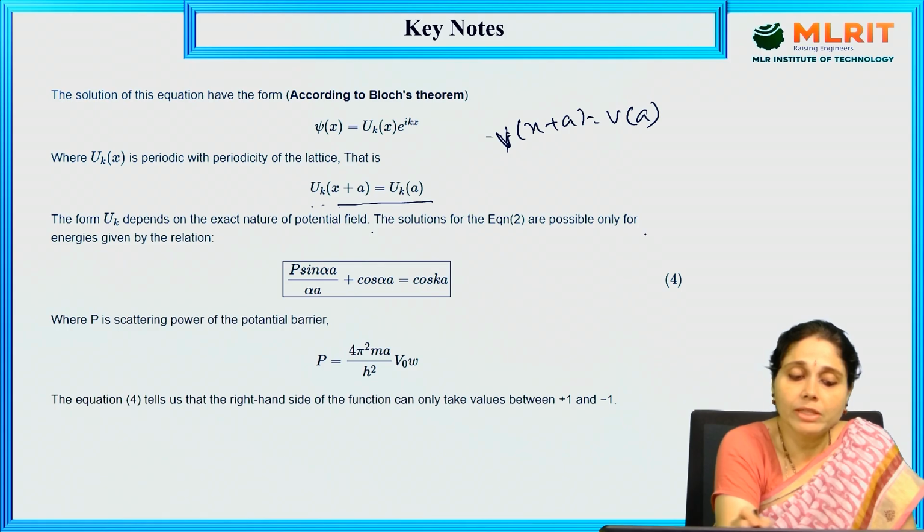The solutions of the equations are possibly P sin(αa)/(αa) + cos(αa) = cos(ka).